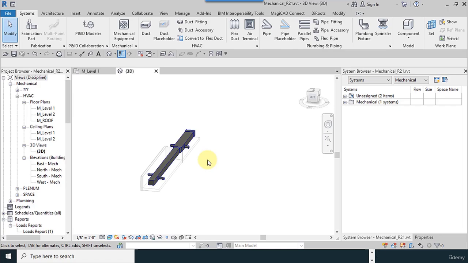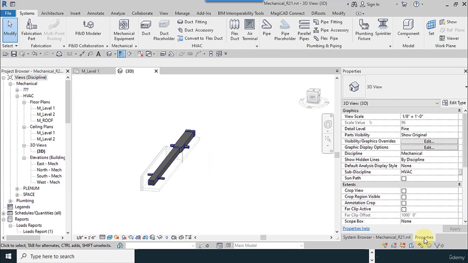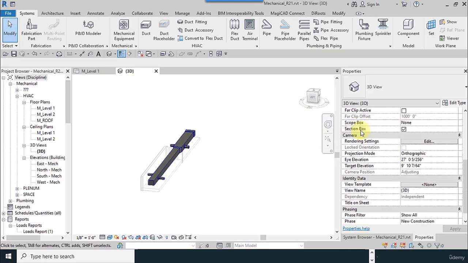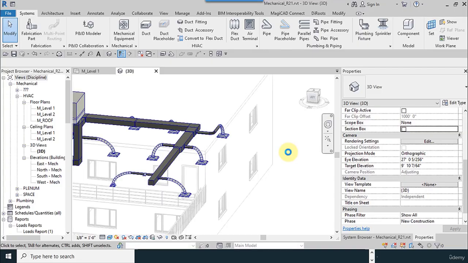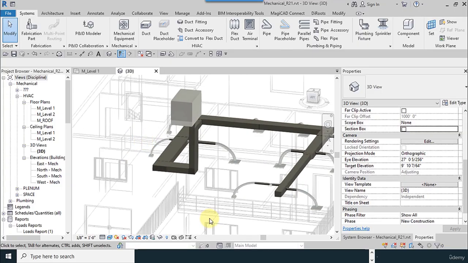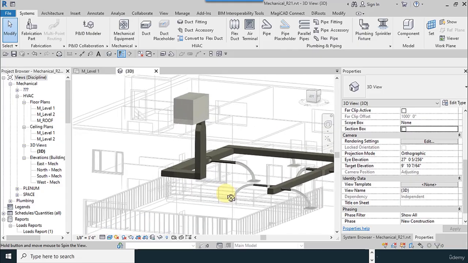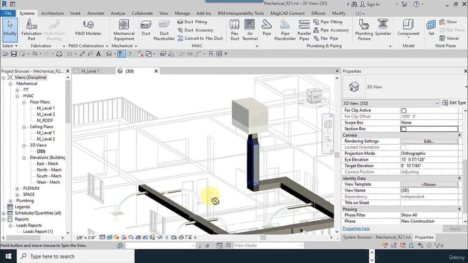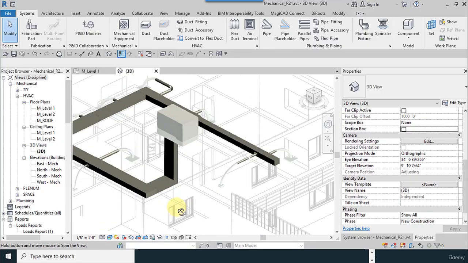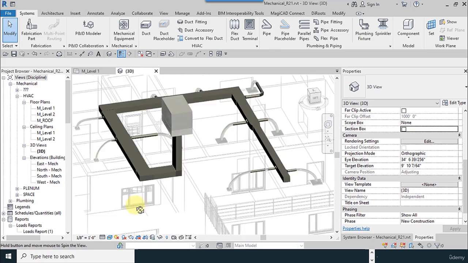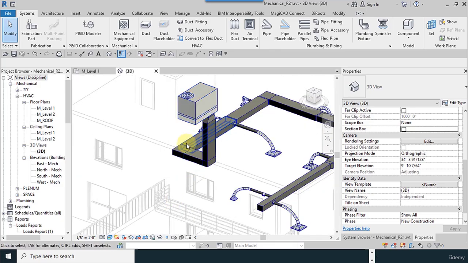Now we have just this duct, which I selected with the selection box tool. I go to the properties window and deactivate the selection box. For deactivating the section box, usually you can see the total project. As you can see, you can see the flow duct.